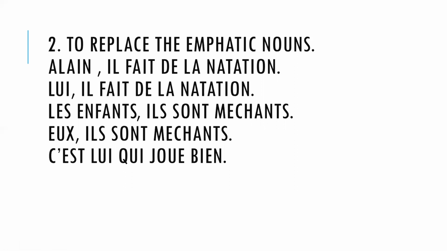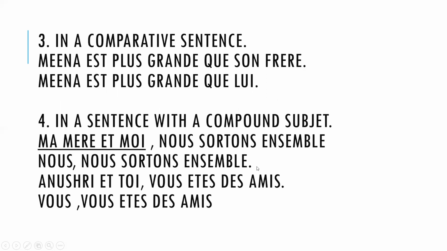So, comment nous allons écrire? Lui, il fait de la natation. He is doing swimming. Now, ici, dans votre deuxième phrase, vous avez: les enfants, ils sont méchants. Les enfants, ils sont méchants, ça veut dire the children, they are naughty. So, les enfants, on peut remplacer par eux. Eux, ils sont méchants. They are naughty. C'est lui qui joue bien. Vous avez un autre exemple, c'est lui, it is him who is playing well.